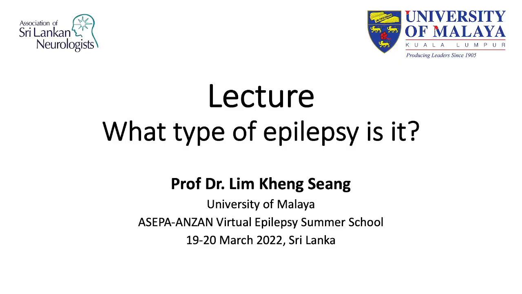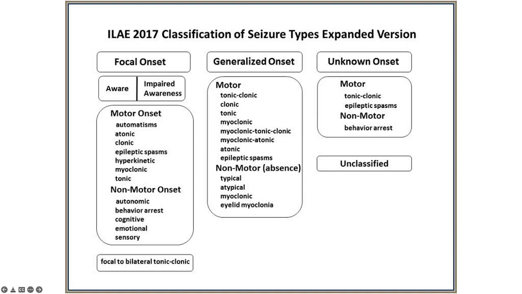My lecture today will be on the type of seizures or epilepsy. The 2017 classification of seizure types has divided the seizures into focal, generalized, and unknown onset. In the past, we called them partial onset or generalized onset. Under focal onset, it was further divided into aware and impaired awareness seizures. In the past, we called these simple partial or complex partial seizures.